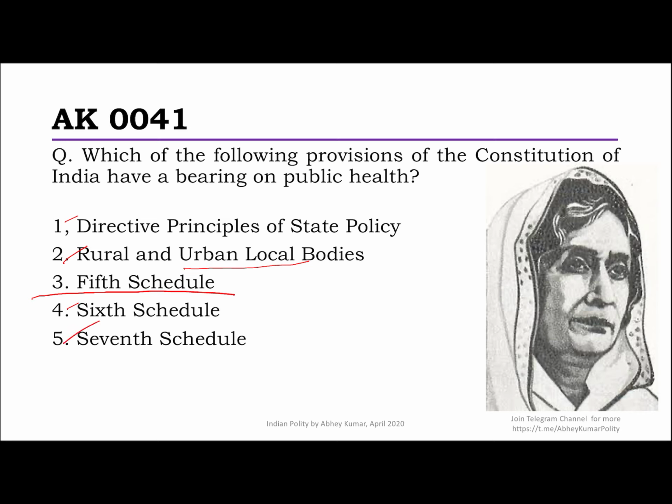And of course the 7th schedule, this I think is the most easy one, especially in the background of the present COVID pandemic. I'm sure you have prepared your topic very well, that in the state list, entry number 6 is public health and sanitation. So 1, 2, 4 and 5, these are the only 4 correct options for this question.